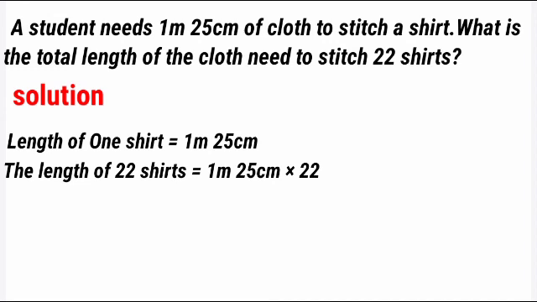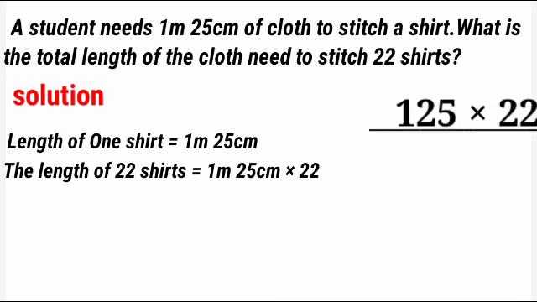Children, here two units are given. Convert them into one unit, that is the smaller unit. Here which is the smaller unit? Yes, centimeter is the smaller unit. So 1 meter is equal to how many centimeter? 100 centimeter. Then we have to add the 25 also. We will get 125 centimeter. Now we will do the multiplication.